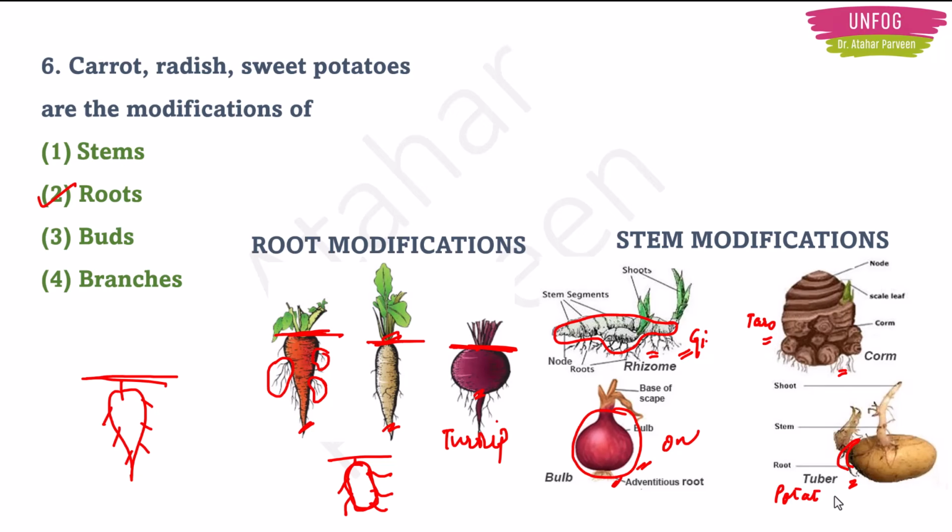These are some of the examples you should remember for the exam. And for the root modifications, we have carrot, radish, turnip and the sweet potato. So what are carrot, radish and sweet potatoes modifications of? These are root modifications. So roots is the correct answer.